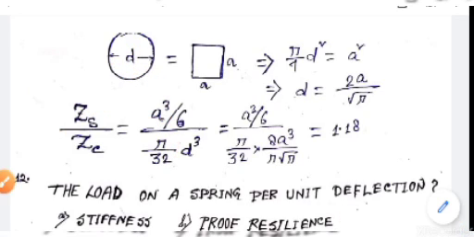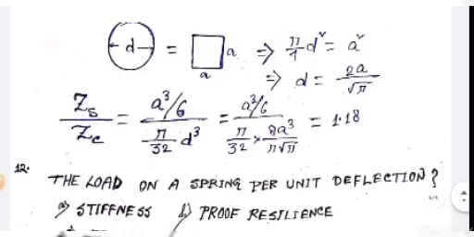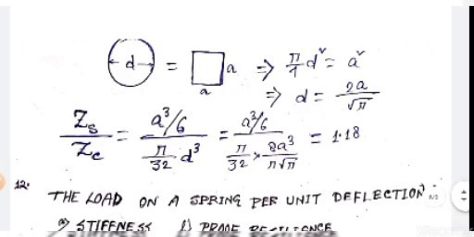So Z for circular section is pi by 32 D cube, and for square section A cube by 6.